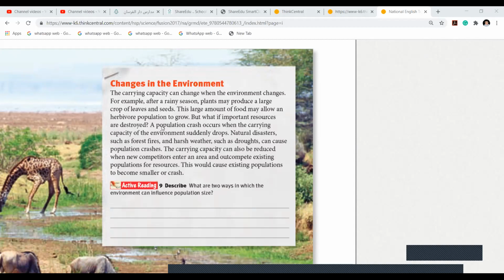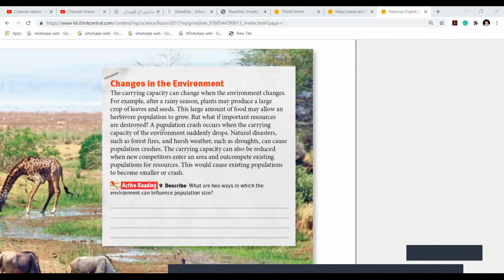For example, there is an animal and a competitor, like in the class. What happens when two girls are competitors? They both get very good marks, but still they have competition between them, one mark and the other mark. Like that, these animals have competition for food. Even I am eating the rabbit, even the tiger is eating the rabbit, even the lion is eating the rabbit. Don't you think so? They will have competition, and one will win, and the other will starve, and then finally it will die. Am I correct?